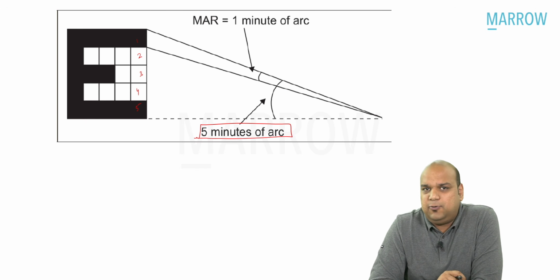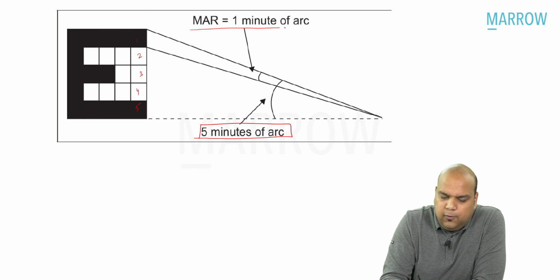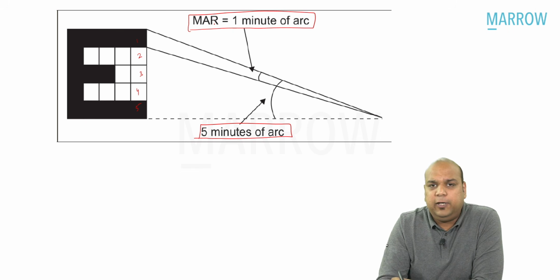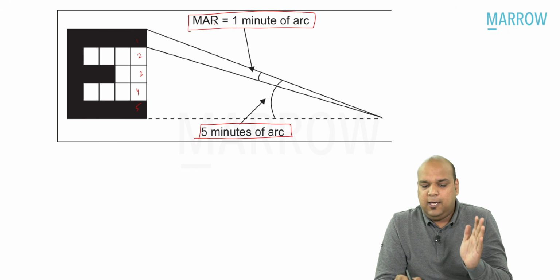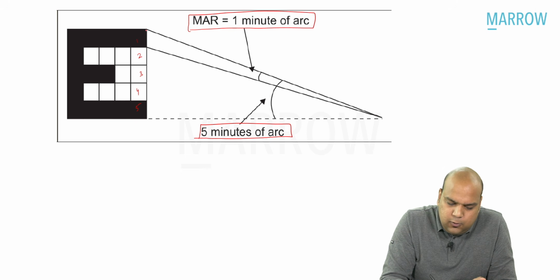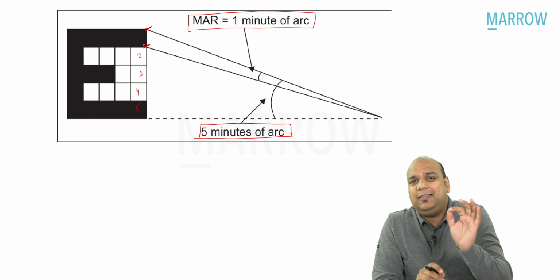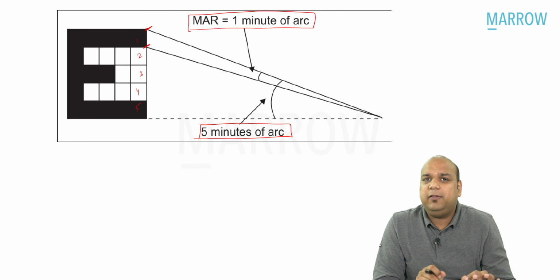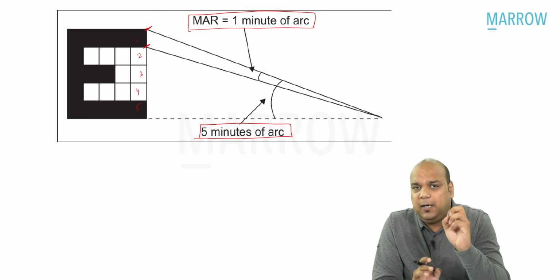Why is that so? Because we know the minimum angle of resolution, MAR, of the human eye is around 60 seconds. So if the angle between these two points is less than 1 minute of arc, then the patient may not be able to differentiate between these points and the vision will become blurry.